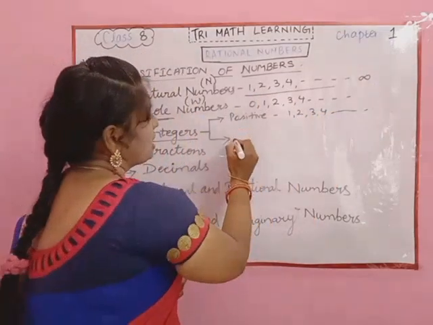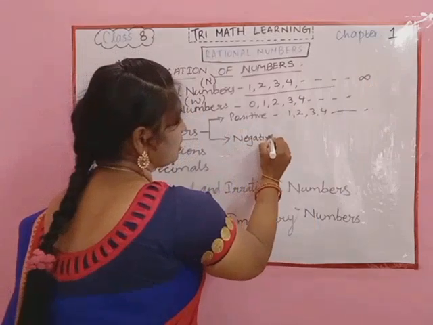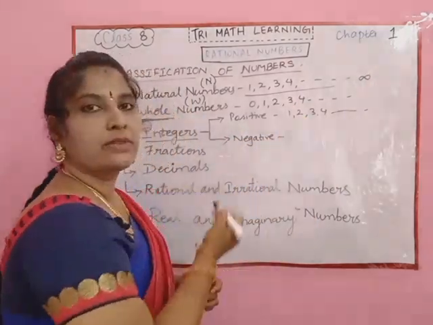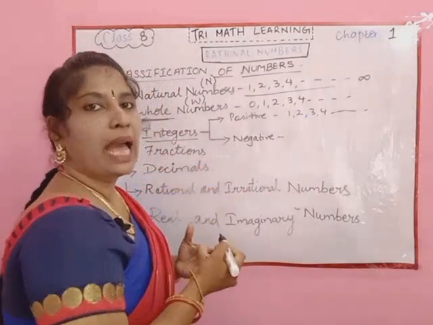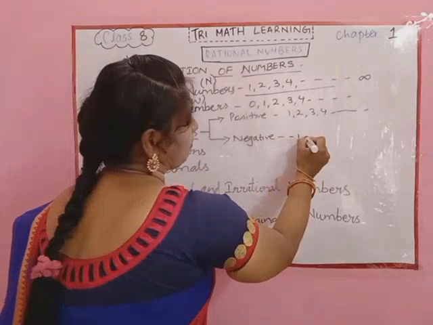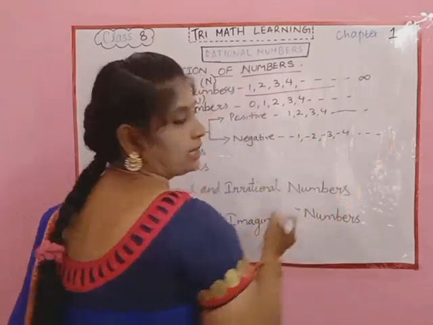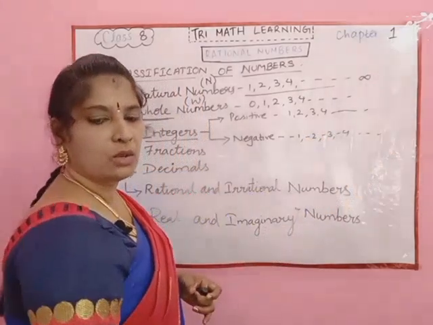Similarly, when we are talking about the negative integers, the opposite of positive is negative. So it will be having a negative sign. So here it is -1, -2, -3, -4 and so on.